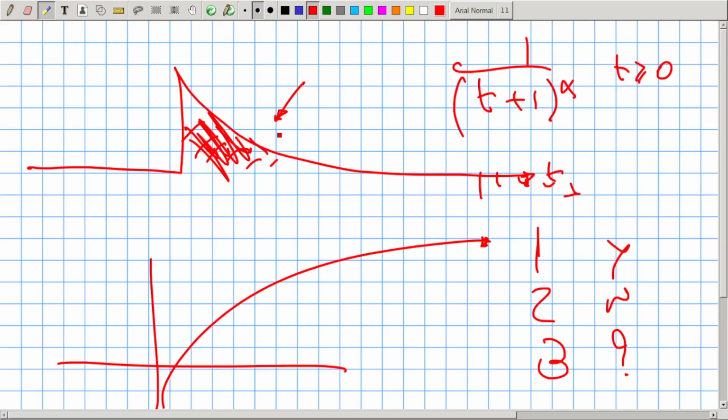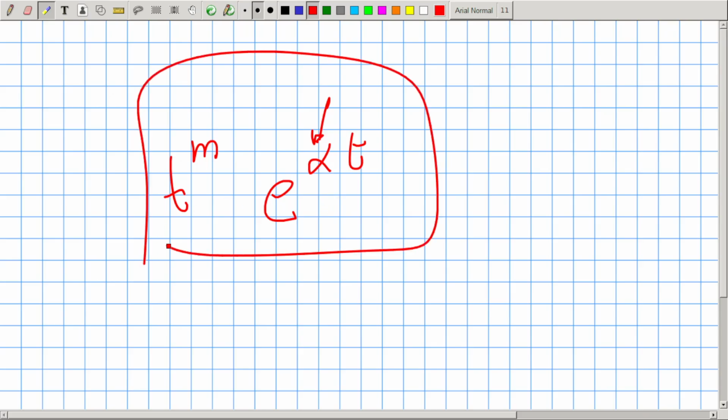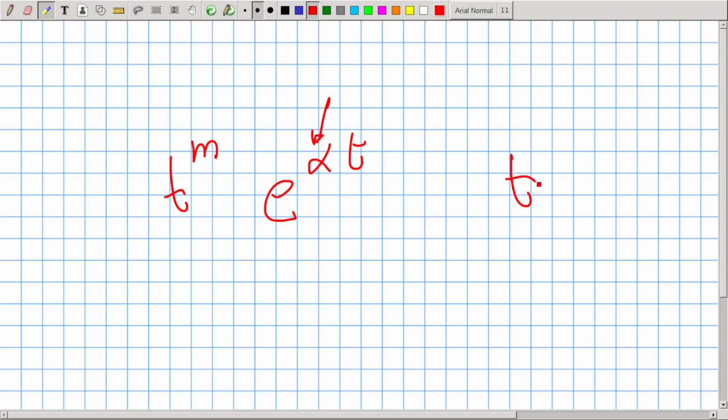Even more important: t to the power of m times e to the alpha t with alpha strictly negative, also for t bigger than 0 and 0 otherwise.